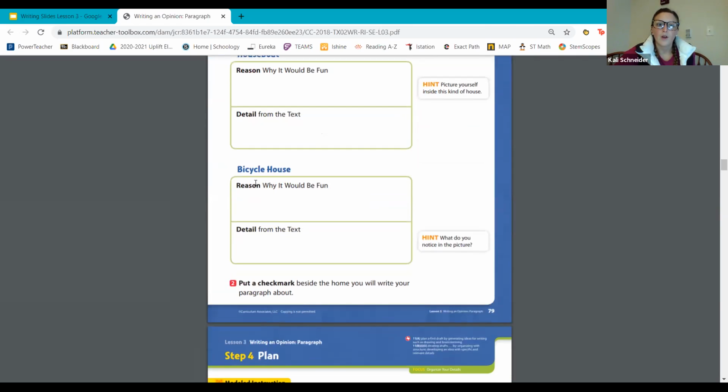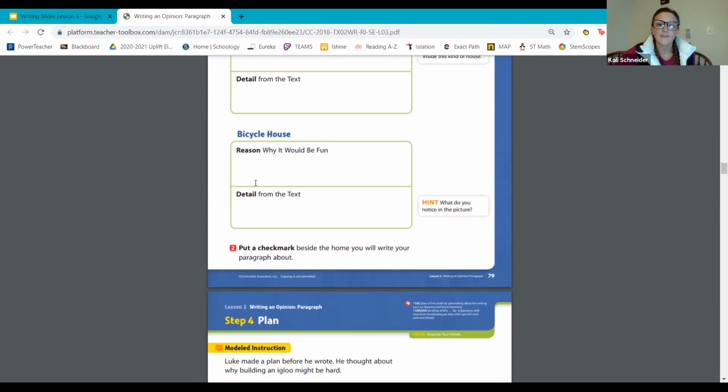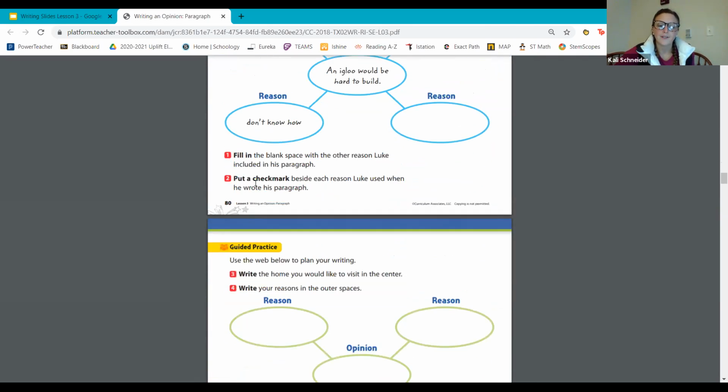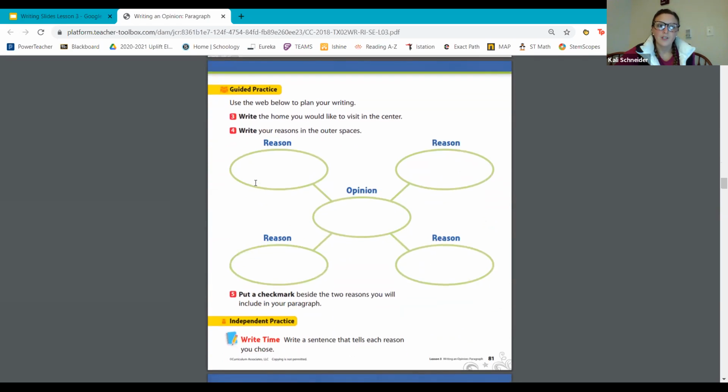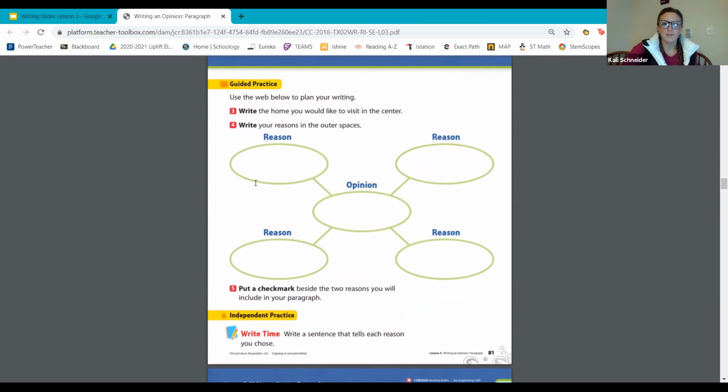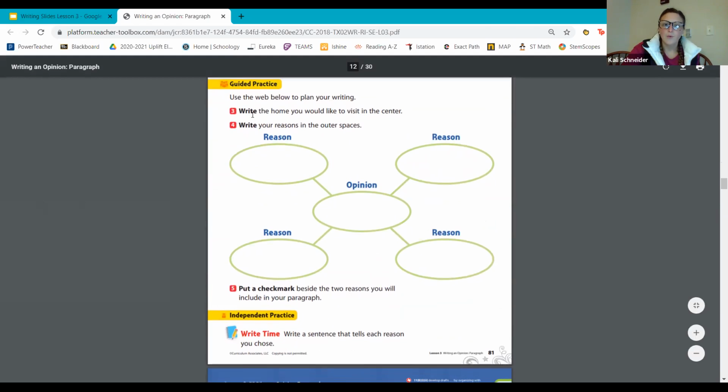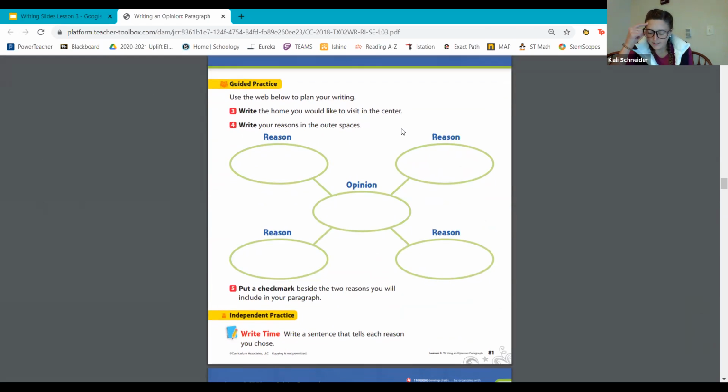And you've gone and wrote reasons and details. Some of them already. So it says to use the web below to plan your writing. Write the home you would like to visit in the center, and then write your reasons in the outer space. So I want you to think for a second. In the center space, we're going to write our opinions. Which unusual house would be the most fun for a weekend visit?